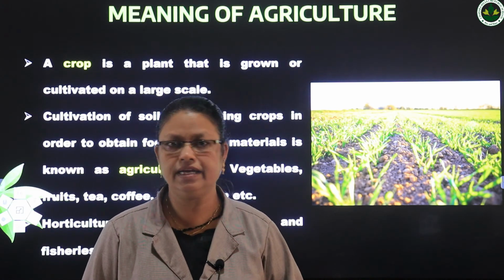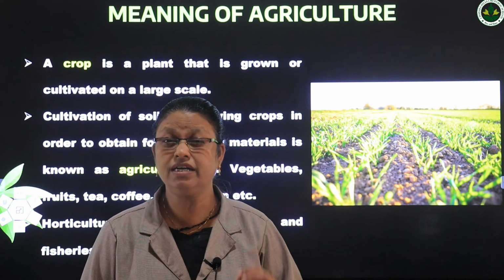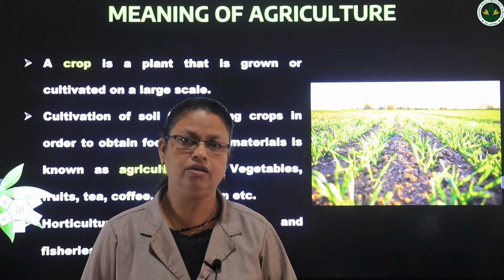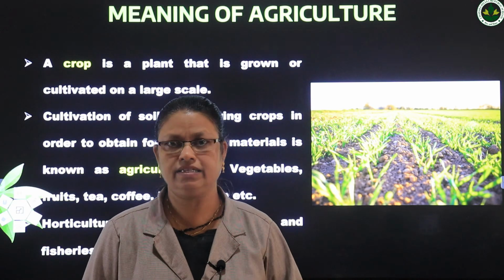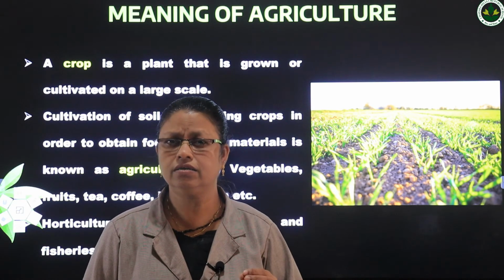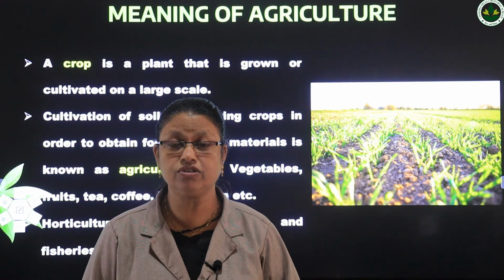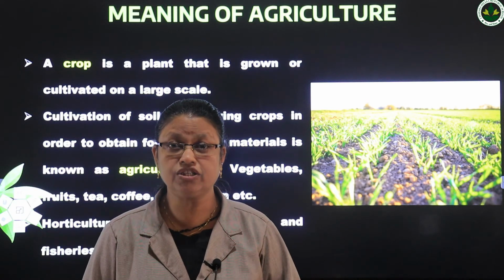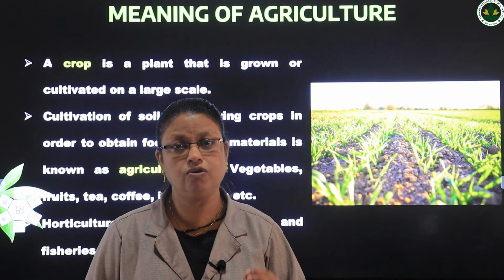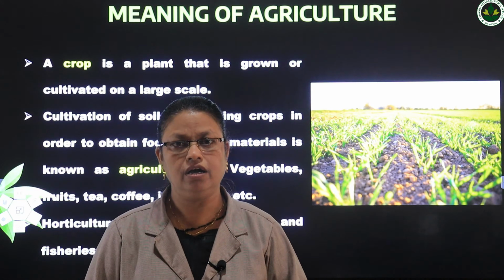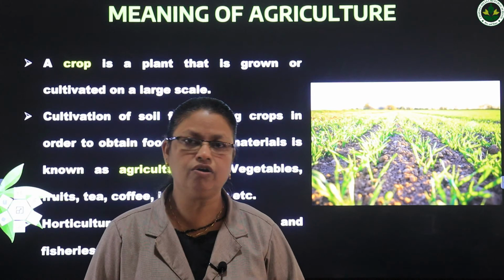And what is agriculture? That is cultivation of soil for growing plants. Cultivation of soil, that means preparation of soil for growing crops to obtain food and other raw materials.